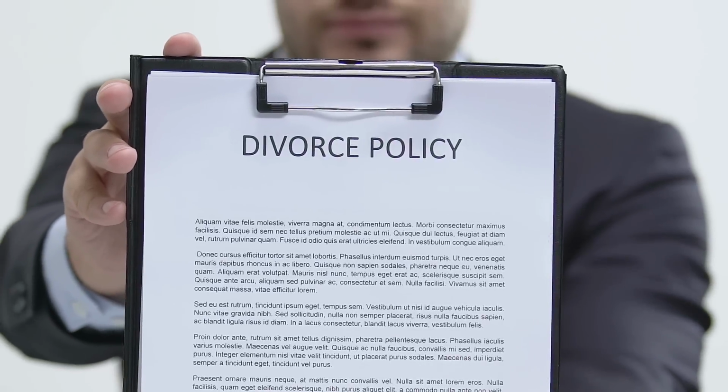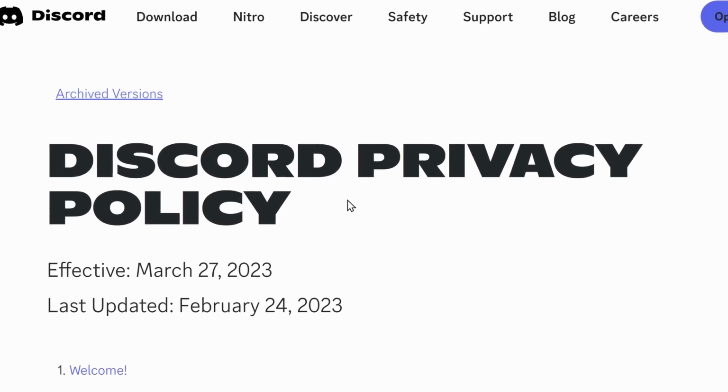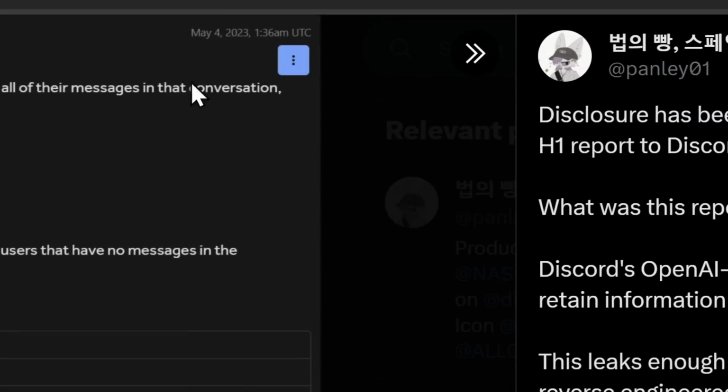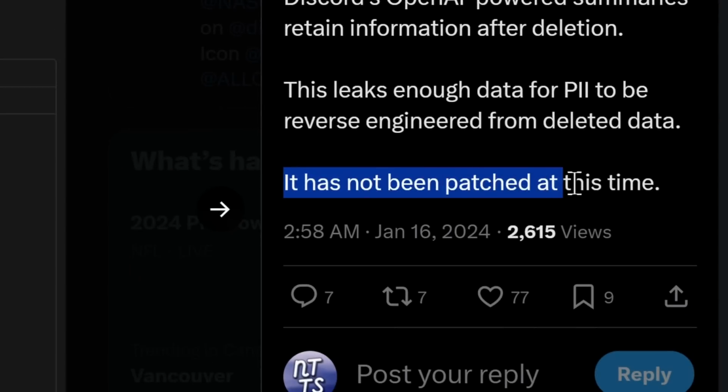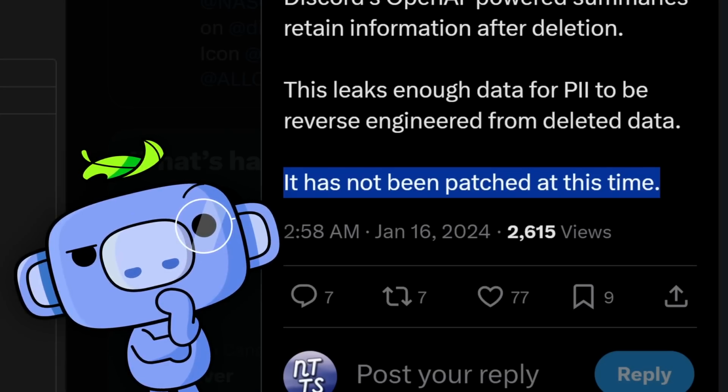Now, I'm not a lawyer, but I'm not sure about the legality of all this, and I want to point out that this has been an issue since May 2023, and it still has not been patched at this time. And what will Discord do about it?